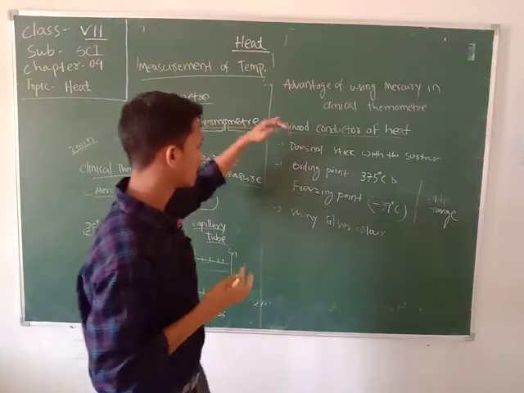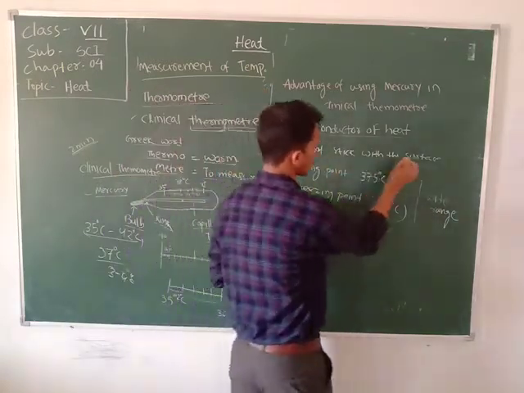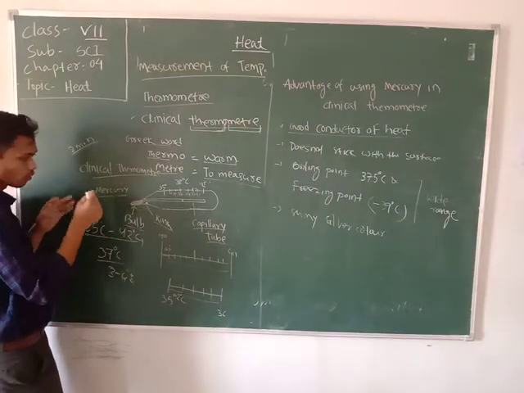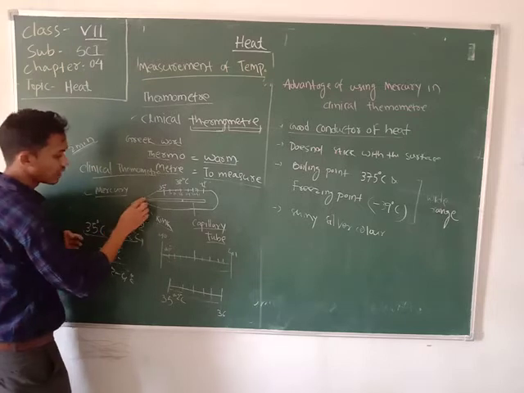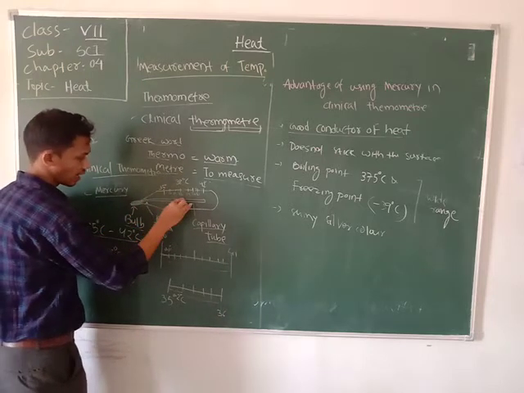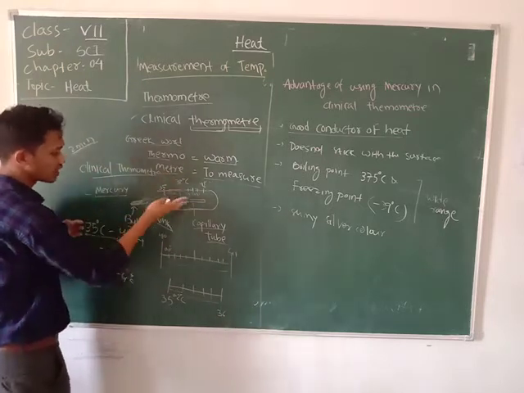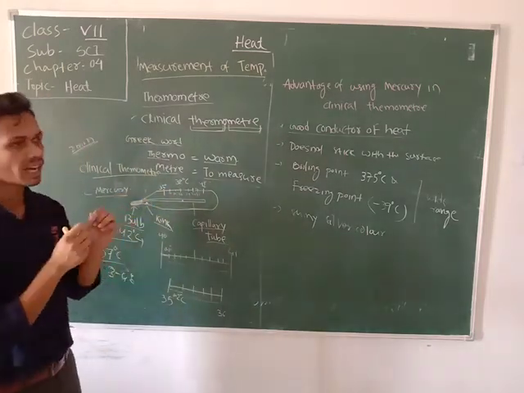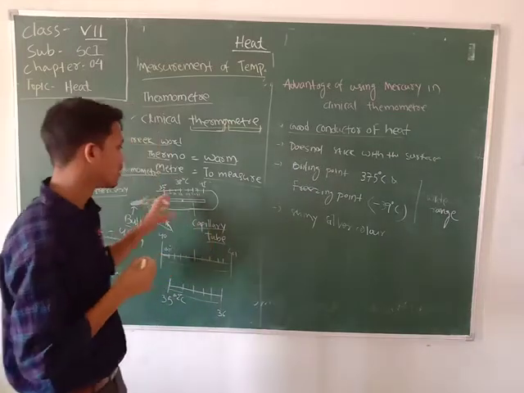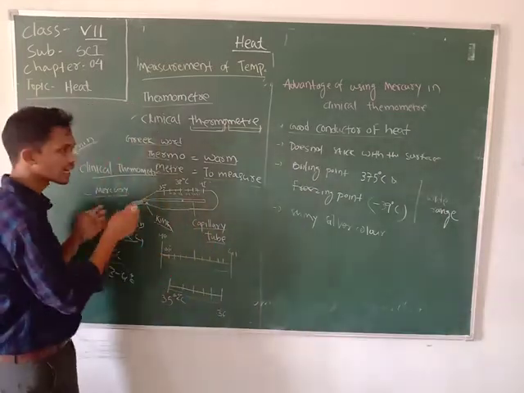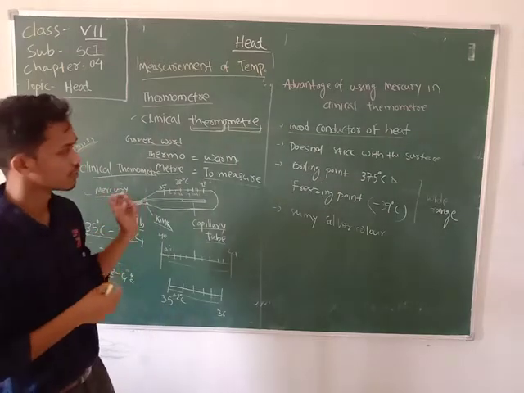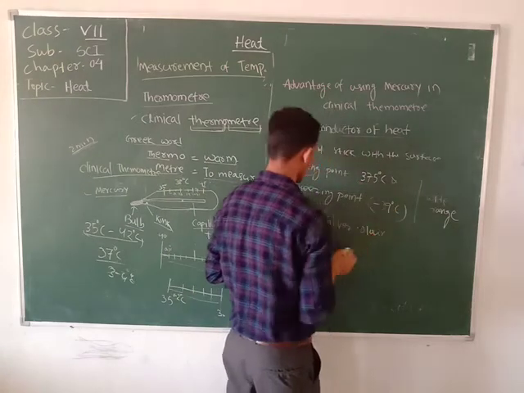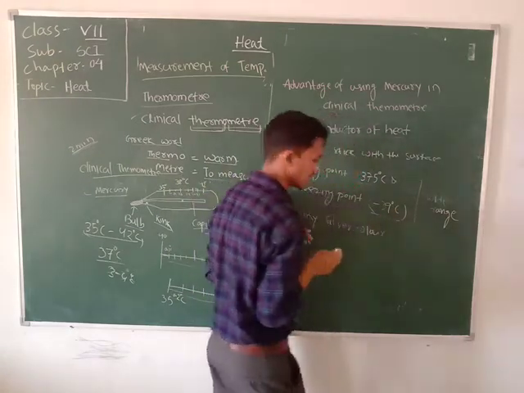After that, it does not stick to the surface of the wall. So whenever we place it inside the body, it will move. And when it falls, it does not stick to the surface of the glass. As a result, we get an exact and correct measurement. We can do a correct measurement by using this liquid. After that, it has a boiling point of 375 degrees Celsius and a freezing point of -39 degrees Celsius.